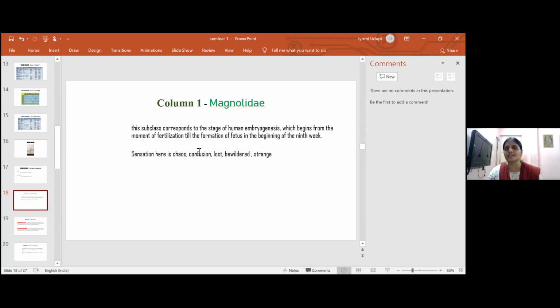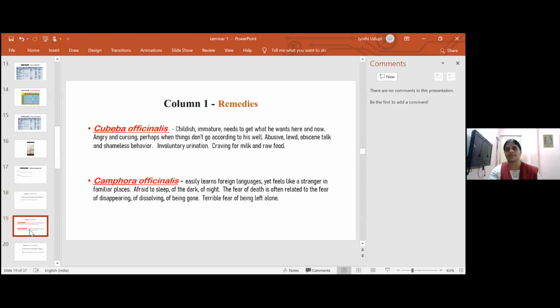So here sensation will be chaos and confusion, and the patient will say we are feeling lost, bewildered, and strange. For ADHD from this group, maybe I have never recognized such a patient in my clinic. I came across 2 drugs which can be used for this ADHD condition.